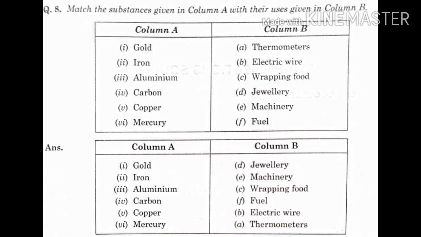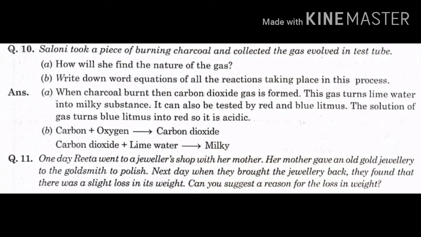Answer. Column A. Gold is used in making jewelry, so gold, jewelry. Iron, machinery. Aluminium, wrapping food. Carbon, fuel. Copper, electric wire. Mercury, thermometers.